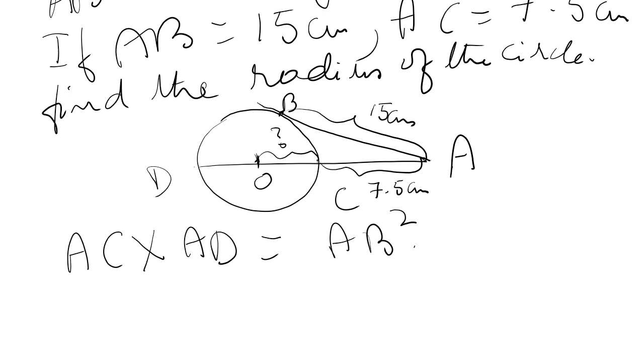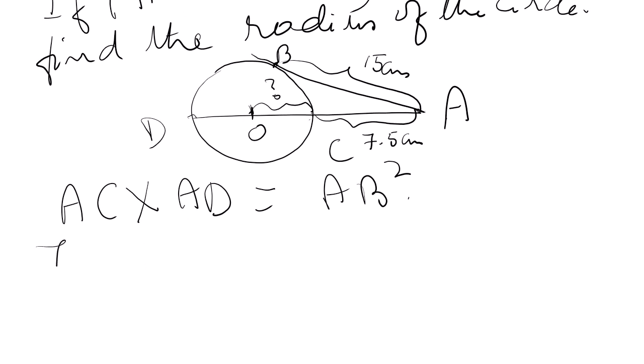If everybody agrees, the product of the segments of the chord, so AC and AD, is equal to the square of the tangent. Now, AC is given to us. How much? 7.5. So let us substitute. AC is 7.5 into, what is AD? AD is 7.5 plus CD.